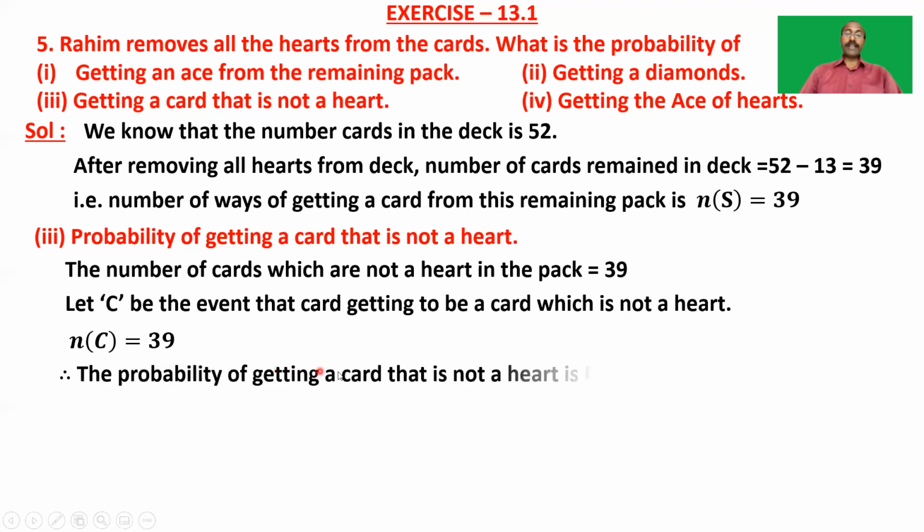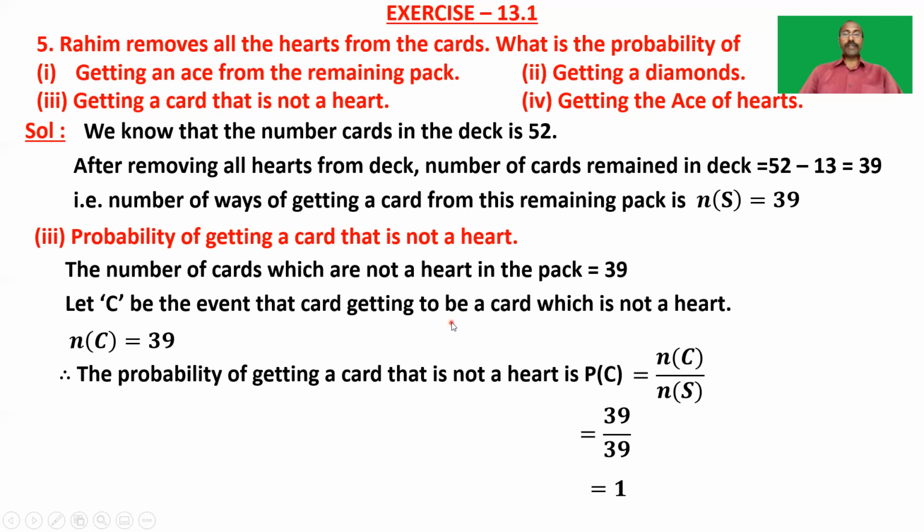Now the probability of getting a card that is not a heart is P of C, which is equal to the number of outcomes favorable to C by the number of elements in the sample space, that is, the number of all possible outcomes, which is equal to 39 by 39, which is equal to 1. So we can say that this event is a certain event, because as all the hearts are removed from the pack, getting a card that is not a heart is a sure event. So the probability that the card is not a heart is 1. In that way also we can answer this question.